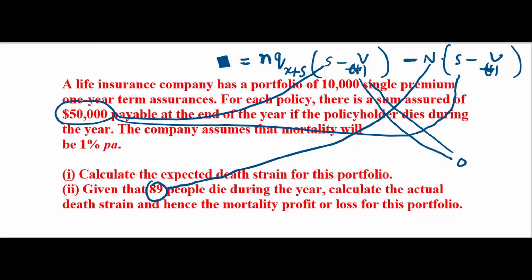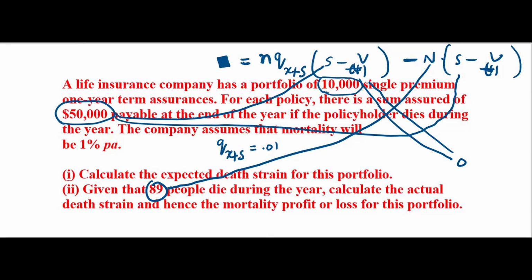For each policy, there is a sum assured payable at the end of the year of death. If the policyholder dies during the year, the company assumes that the mortality will be 1%. So Q will be 1% here. Q is 0.01 for any age. N means actual number they will die. That is 89. What is small n? The number of policyholders now.